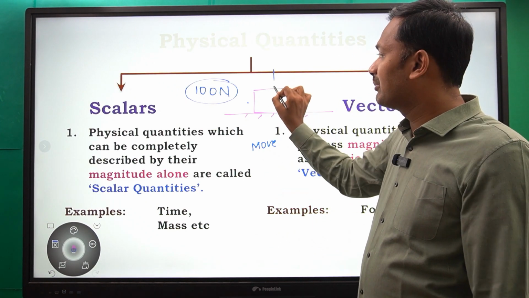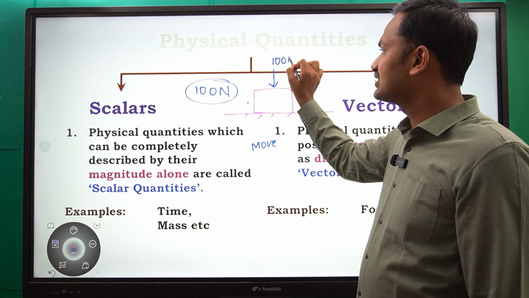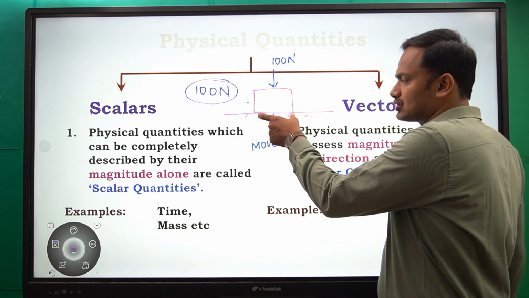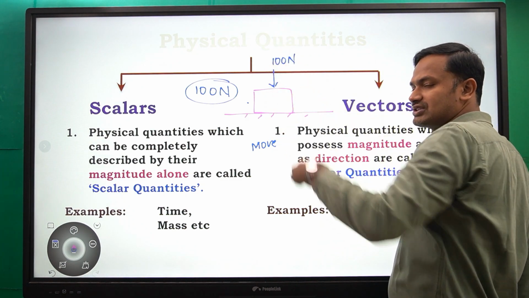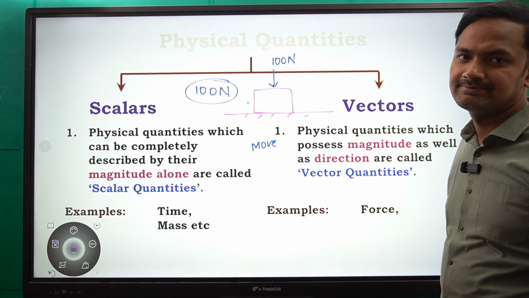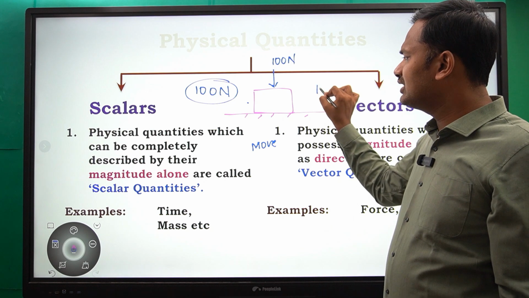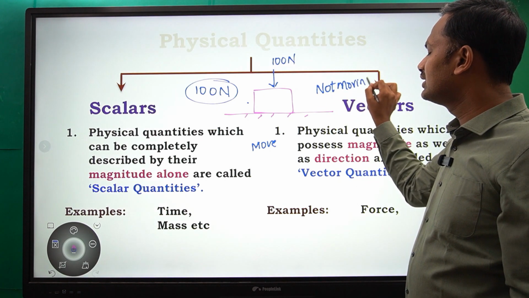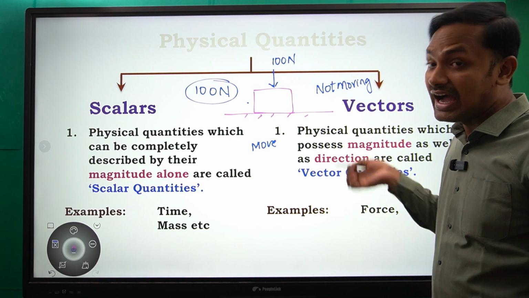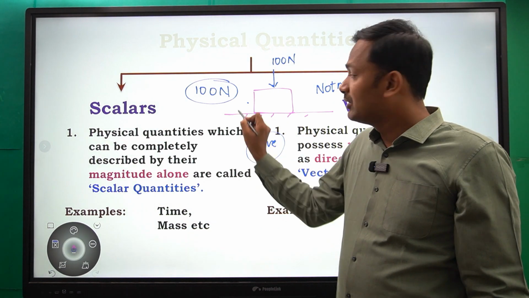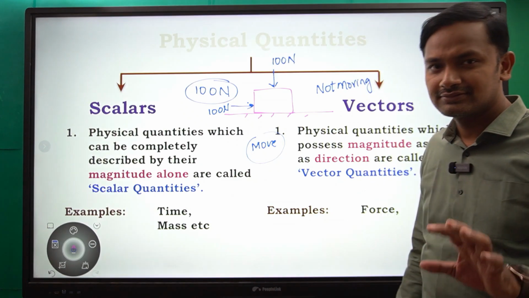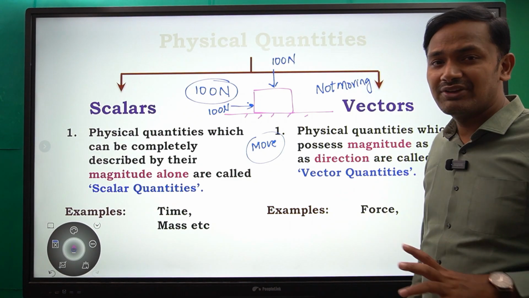See, I am applying the force in this direction, so if I apply the force in this direction, it is not going to move. And if you say it does not move, I will say that it will move, because I am applying the force along this direction. We can play with that.